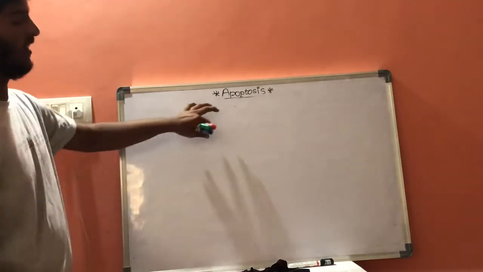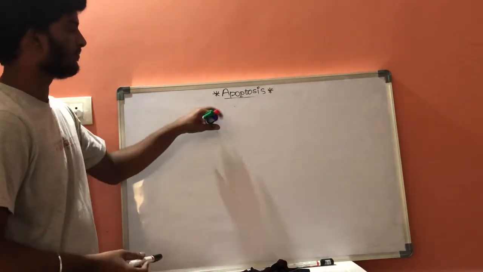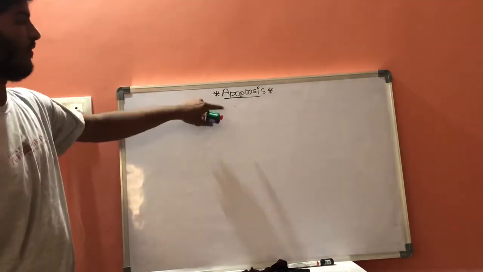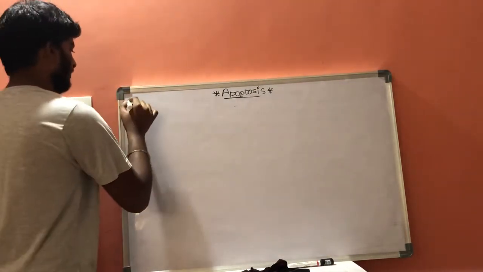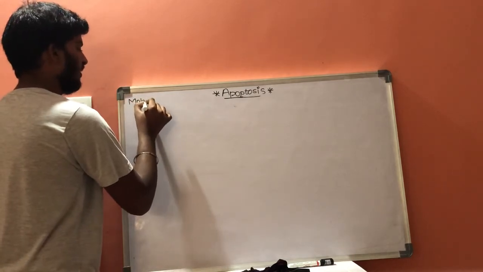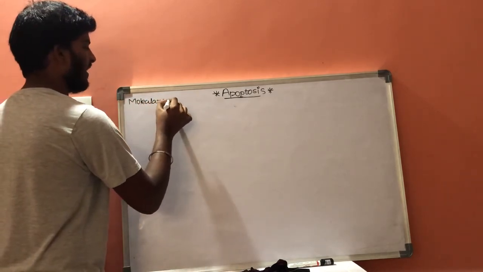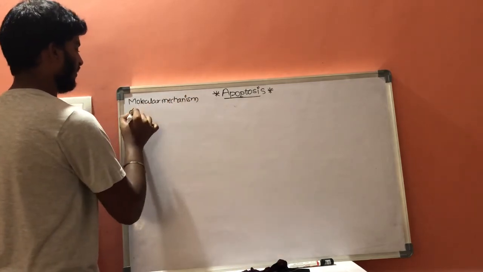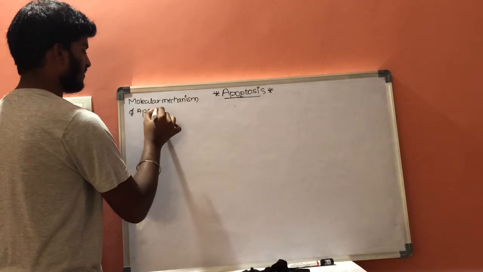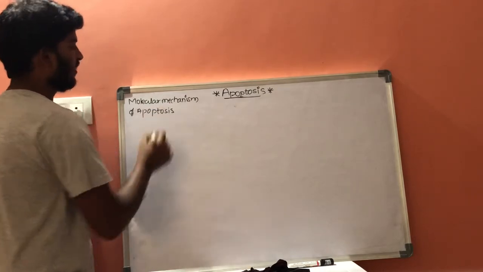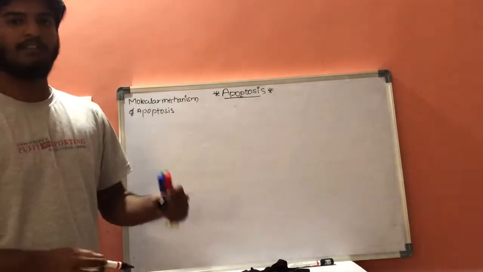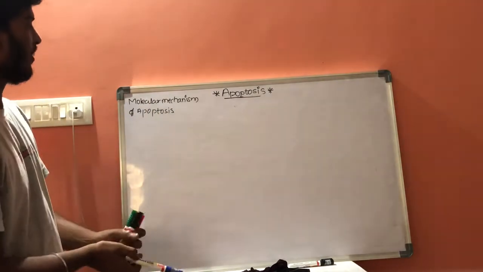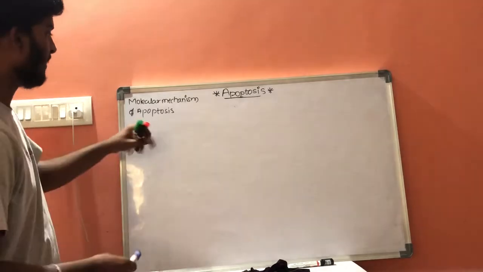Now, if we discuss the molecular mechanisms of apoptosis, this molecular mechanism will be divided into two branches, or the mechanism can be done by two pathways.